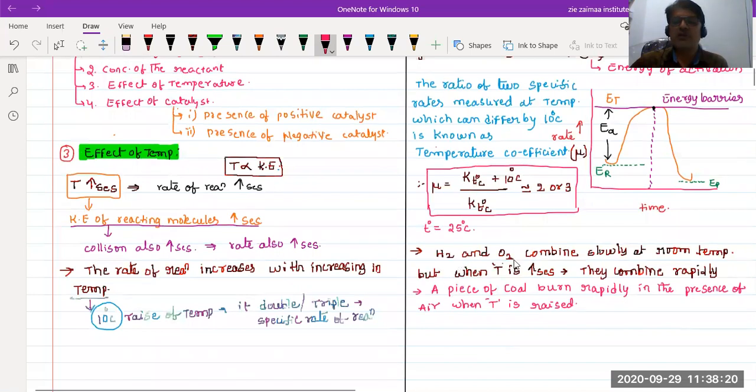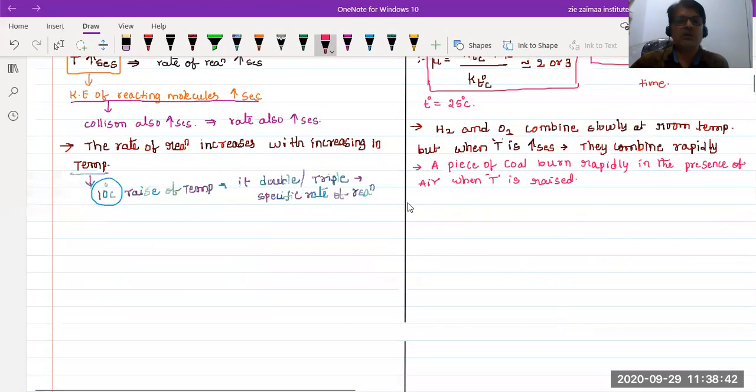When hydrogen is combined with oxygen at room temperature, it combines very slowly, but if the temperature is increased, it becomes rapid. And a piece of coal, when it burns in the presence of oxygen or air, is affected by the temperature. Then what happens? The rate is also raised. Okay. Now let's go to the next page.